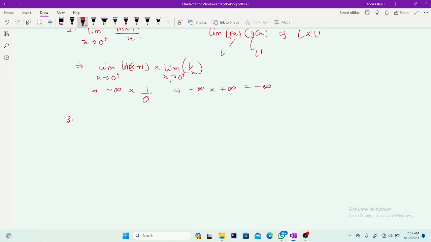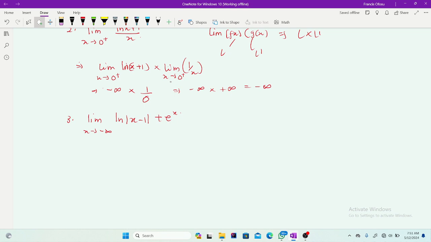So our last problem is saying that we should find the limit as x approaches negative infinity of the expression natural log of the absolute value of x minus 1, plus e to the power x. Okay, so now how do we solve such a problem? To solve this problem, first of all, you know that we have two different types of function here: this logarithmic function and this exponential function, right?